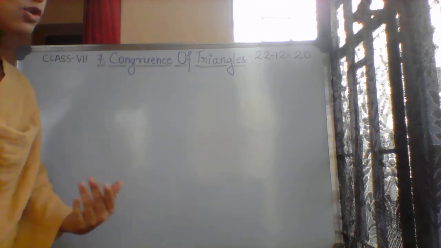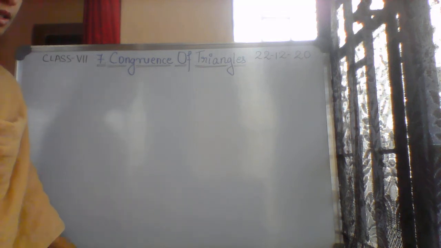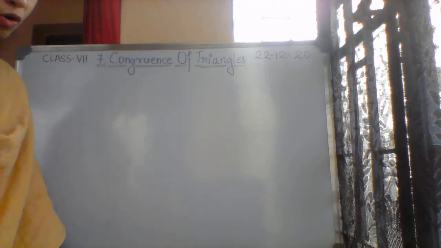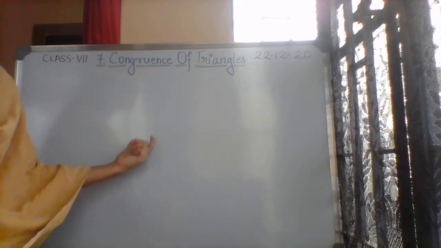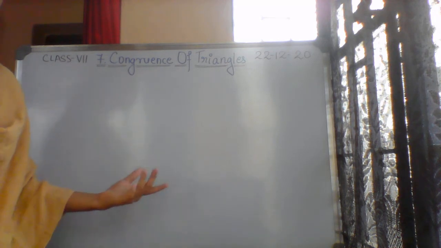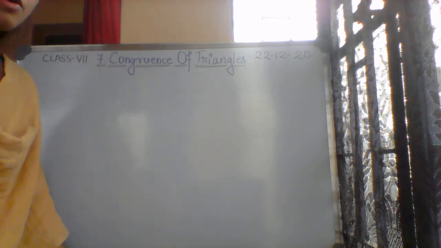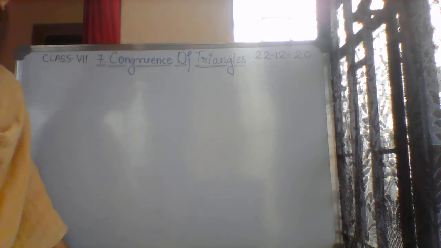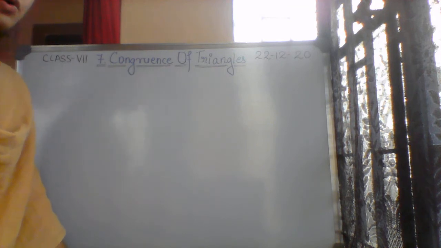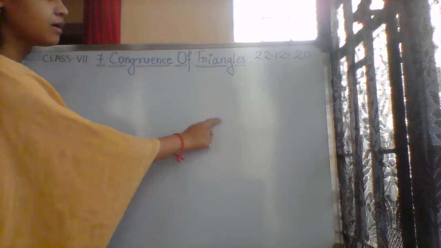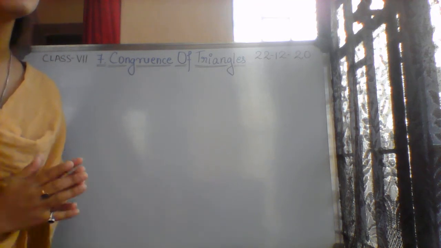As you have done, when we call two line segments congruent, how many line segments do we usually draw? Yes, two line segments. Then we measure the length. If the lengths are equal, then we call them congruent line segments. Similarly for congruence of angles: we call two angles congruent when their angle measurements are equal.